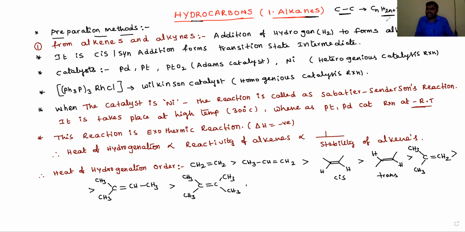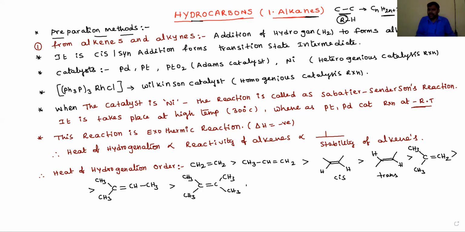n equals 2 means ethane. n equals 3 means propane. n equals 4 means butane, n-butane. Like that, n equals 1, 2, 3, 4, 5, 6, alkanes will be present. So the alkane general formula is CnH2n+2. This we can also represent as RH, where R is the alkyl group, dear students.